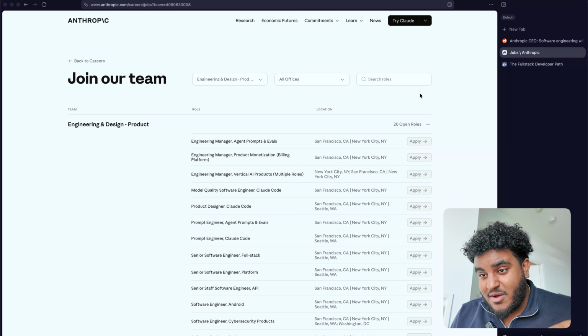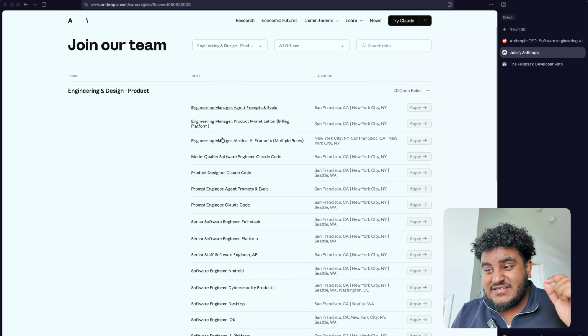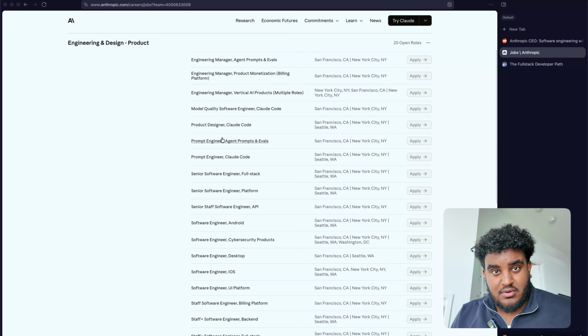So we're 6 to 12 months away from all software engineering being done by agents. Yet if I go on Anthropic's careers page and I select engineering and design for product, I see 20 open roles. It's very important for us to understand that engineering is not dead. In fact, it's become more alive because generating code has become so much easier.